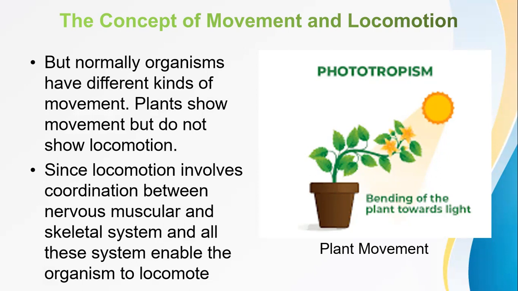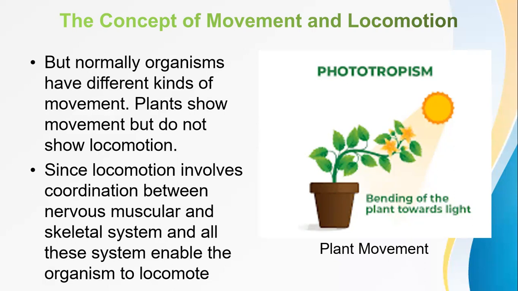Since locomotion involves coordination between the nervous, muscular and skeletal systems, and all these systems enable the organism to locomote, movement just requires a single part of the body of an organism to move. As you can see there, in phototropism only the stem and the leaves of the plant have moved, but the roots have remained intact within that container. So there you have it, the difference between movement and locomotion, briefly.